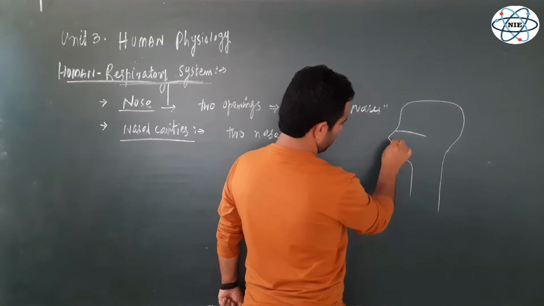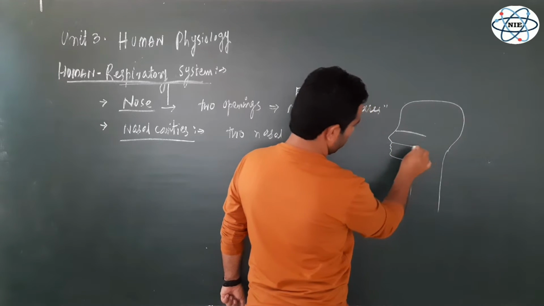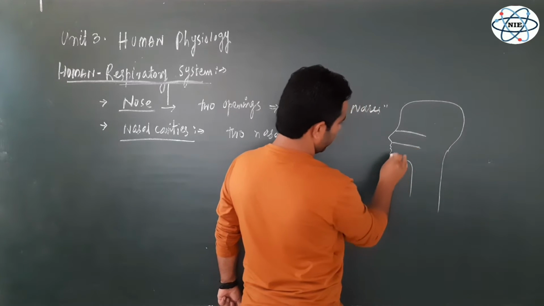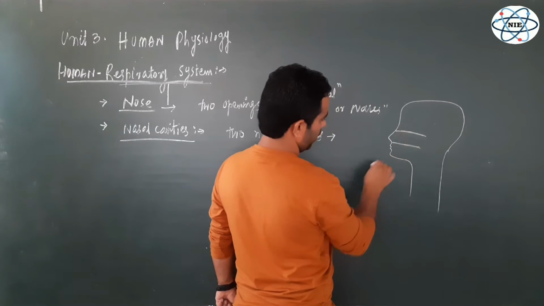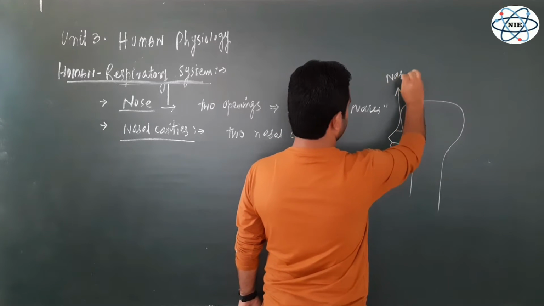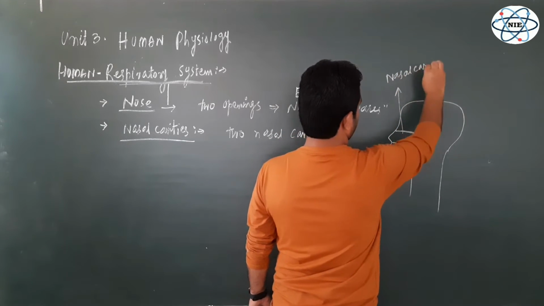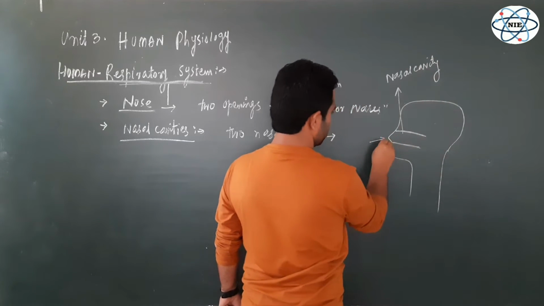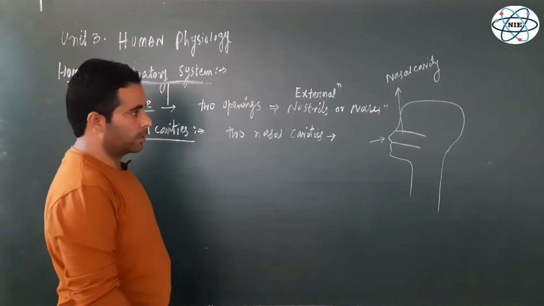And here is one more partition, that is the hard and soft palate, which is separating the buccal cavity from the nasal cavity. So this is the nasal cavity, guys. Let me label it here: it is the nasal cavity. This is one of the nasal cavities, and this is the nose with two external nostrils.